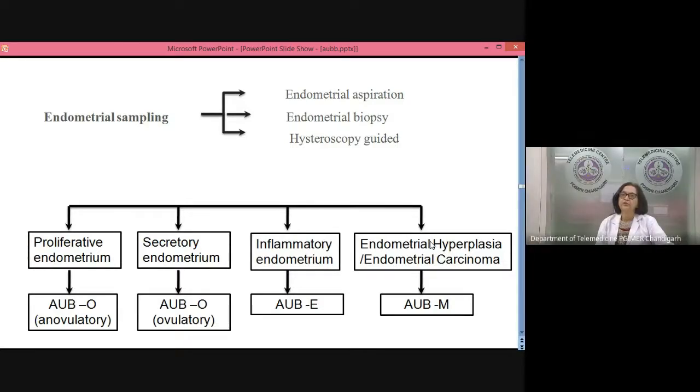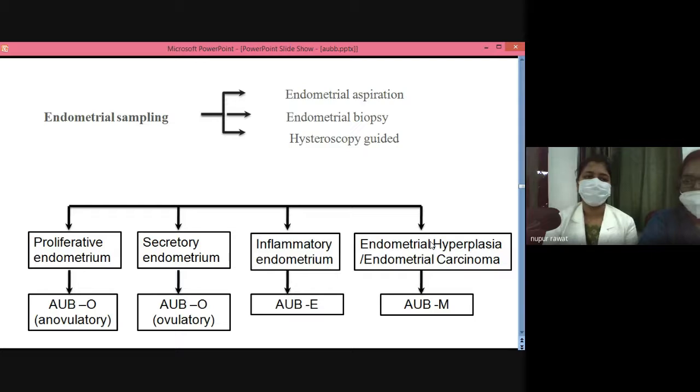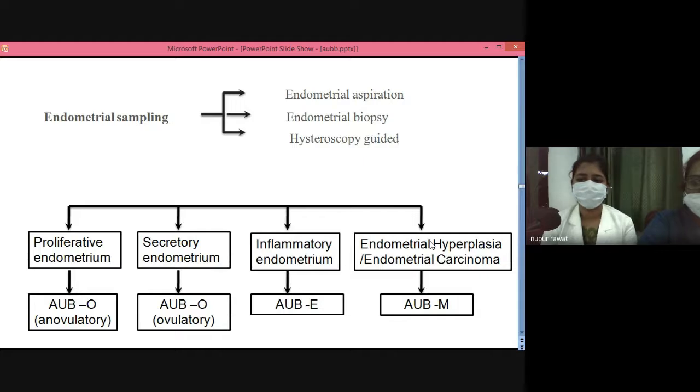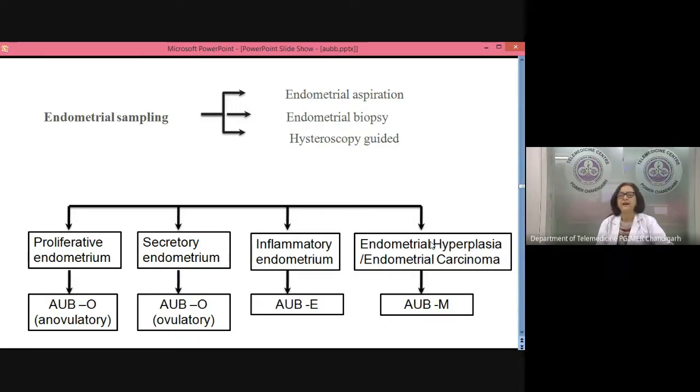And then what will you do? You have started her on megestrol, then what will you do? How will you follow her up? Progesterone and follow up for repeated sampling. When will you do the repeat sampling? 3 to 6 months. 3 months. 3 months, definitely. If it is atypia, you will do a repeat sampling in 3 months.